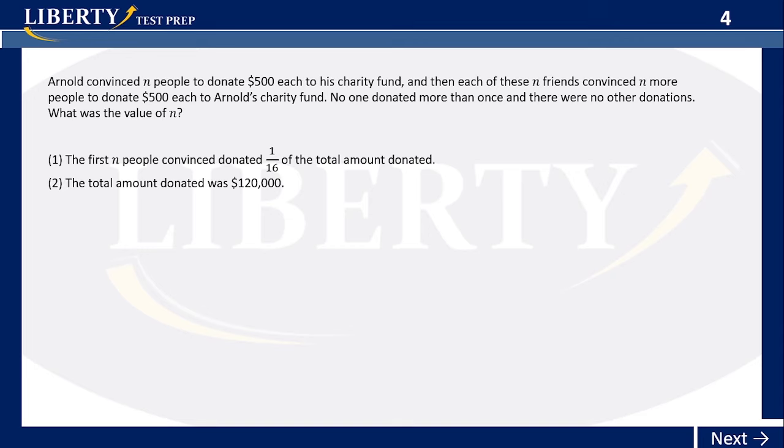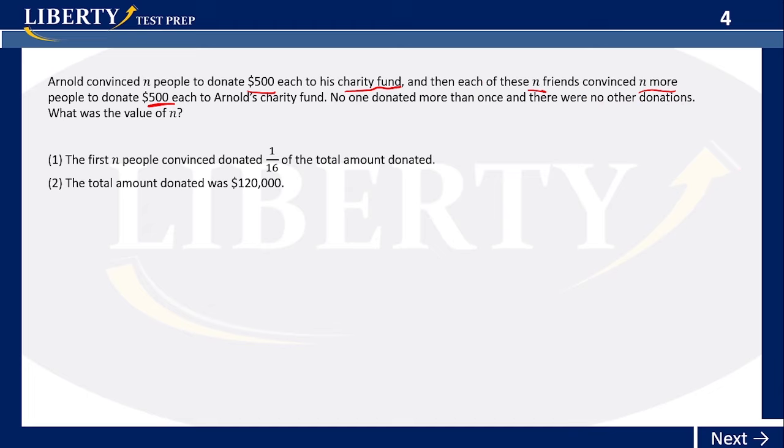Okay, so you have Arnold. He convinced N people to donate 500 each to his charity fund. And then each of these N friends convinced N more people to donate 500 each to Arnold's charity fund. No one donated twice or more than once, and there were no other donations. Okay, the value for N.